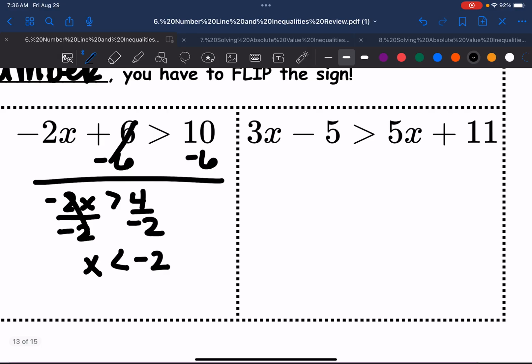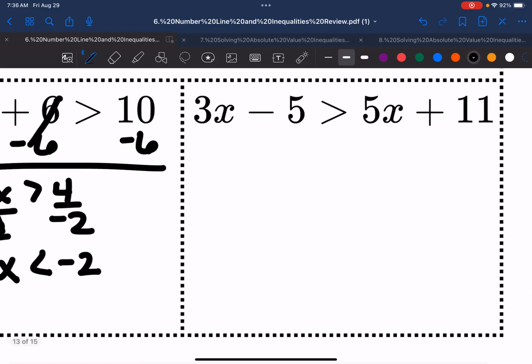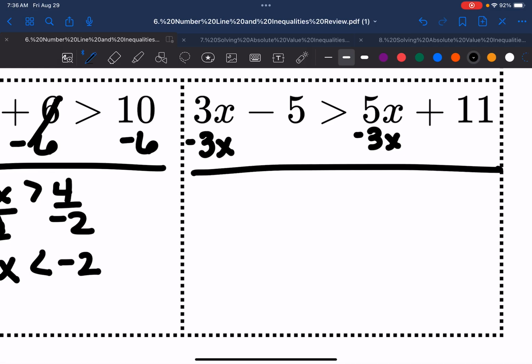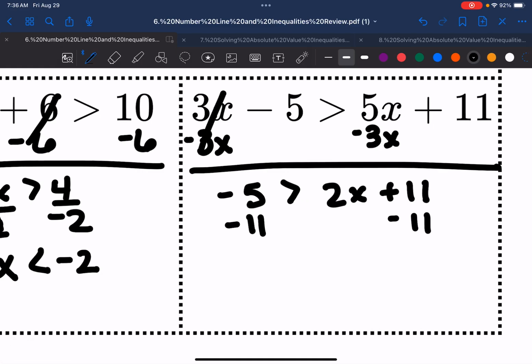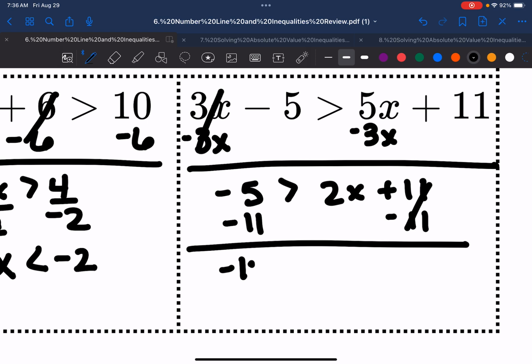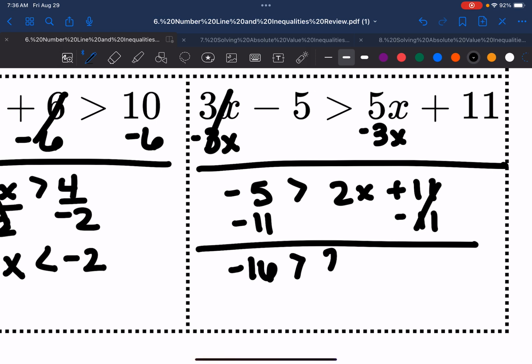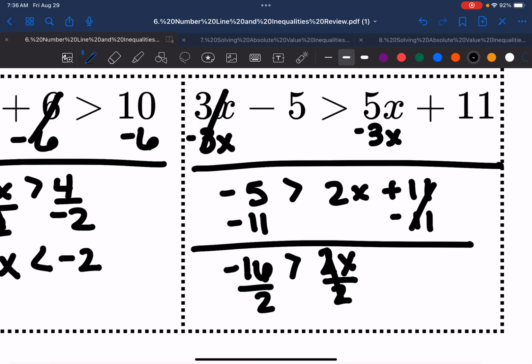Look at this last one. Y'all decide what you move first. I always move the smaller x. We're subtracting x, so we're not flipping sign. This is -5 is greater than 2x plus 11. Subtract 11. You're left with -16 is greater than 2x. Divide by 2. Even though we are dividing a negative, we are not dividing by a negative. Your sign stays the same.